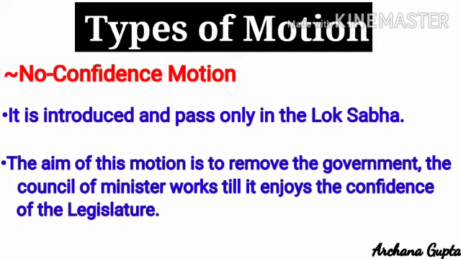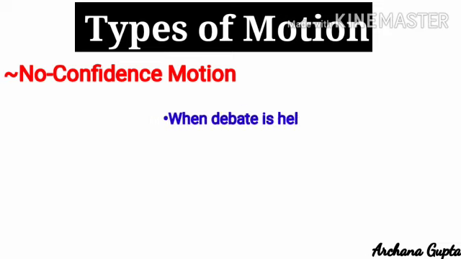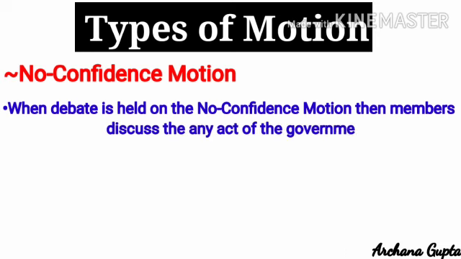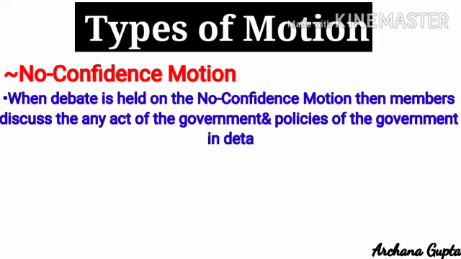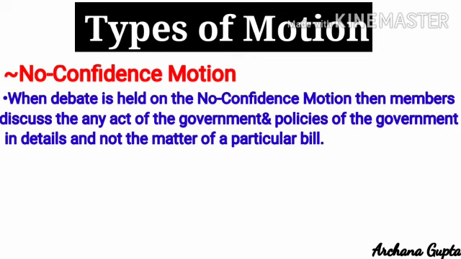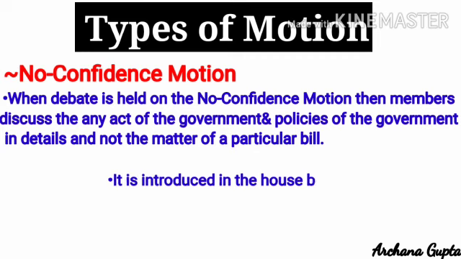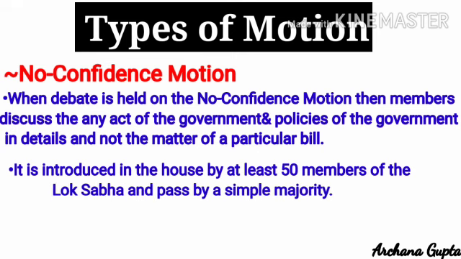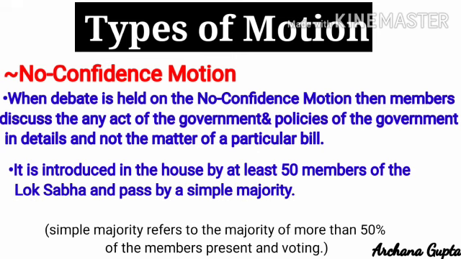This motion is very important because when debate is held on the no confidence motion, then members discuss any act of the government or the policies of the government in detail and not the matter of a particular bill. Okay, and it is introduced in the House by at least 50 members of the Lok Sabha and passed by a simple majority. Here simple majority refers to the majority of more than 50% of the members present and voting. Okay, and if it is passed, the government is expected to resign.